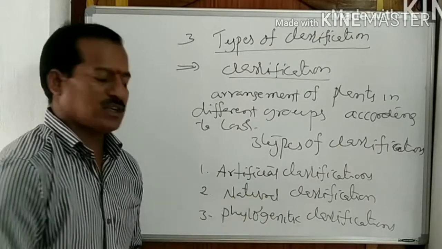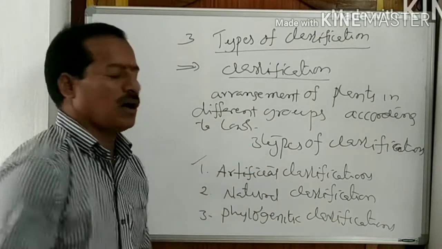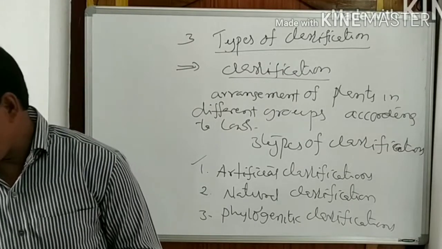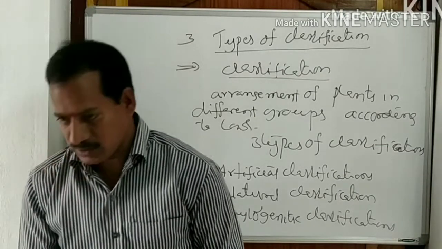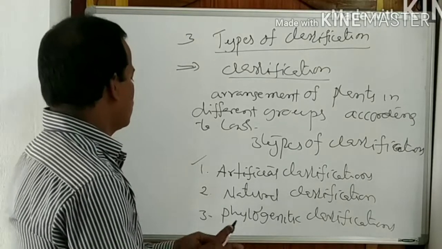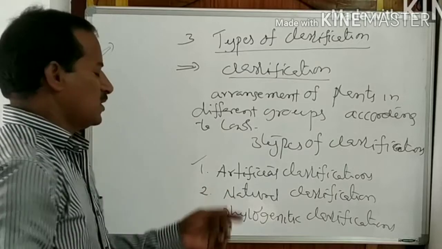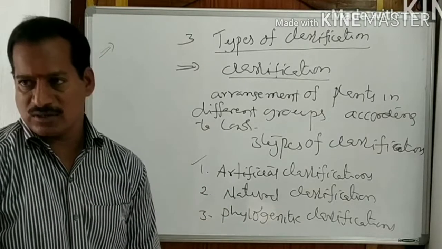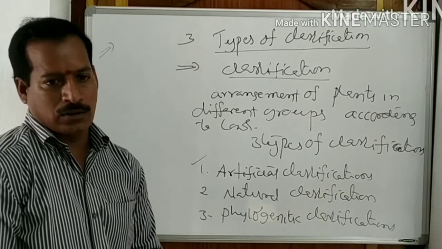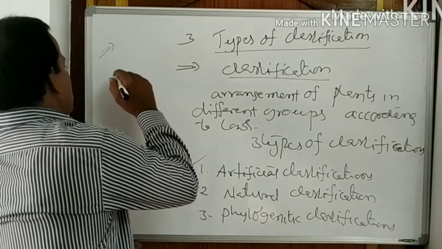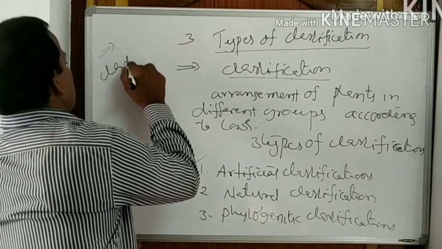Now we are going to discuss what is artificial classification and what are the examples for artificial classification. Artificial classification is nothing but the classification purely based on only one or two morphological characters.